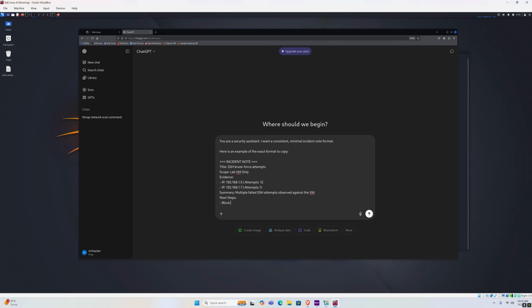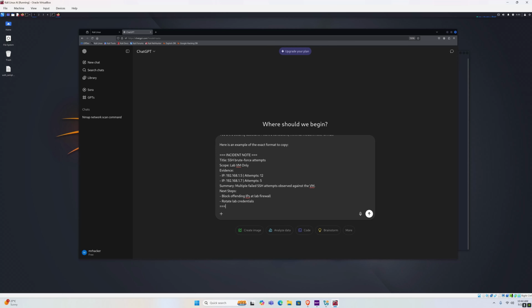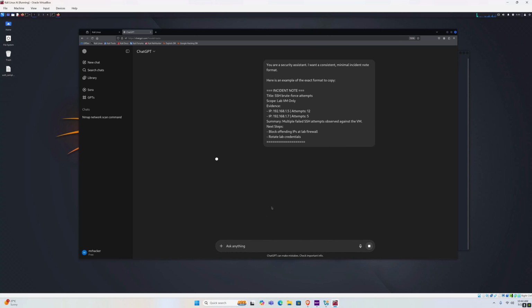Let's say the advice is block offending IPs at lab firewall and rotate lab credentials. And we want to end with this, right? So this is an example of how we want our incident notes to be printed. Let's paste it. Got it. I'll always keep that exact minimal format when writing incident notes for you.